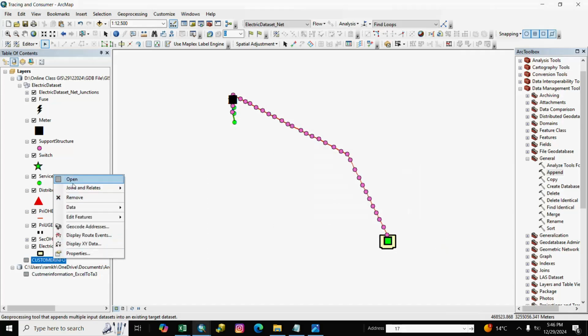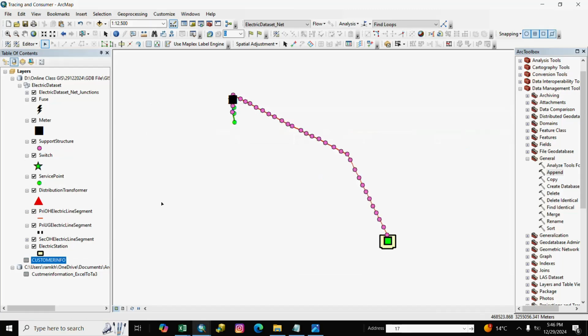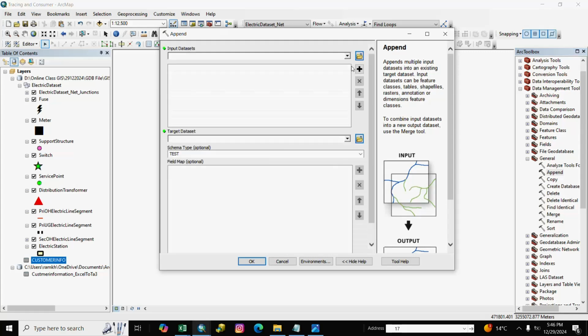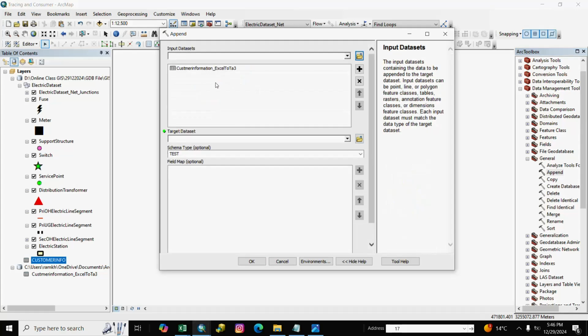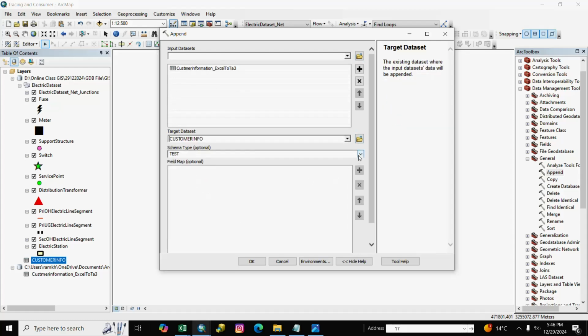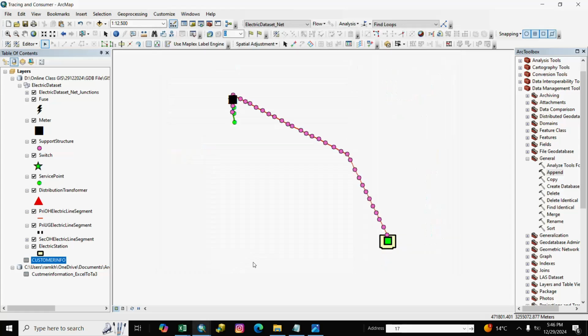You see here, you go to append and we select here input file and target and no test, select here and OK.